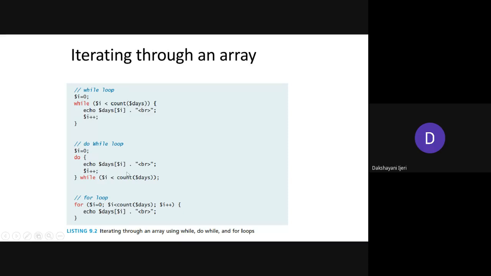You can see in all the examples we have used the count method to get the total number of elements in the array. When you use it this way, it traverses all the elements of the array. That means it works until $i is less than the count, that is, the total elements of the array.